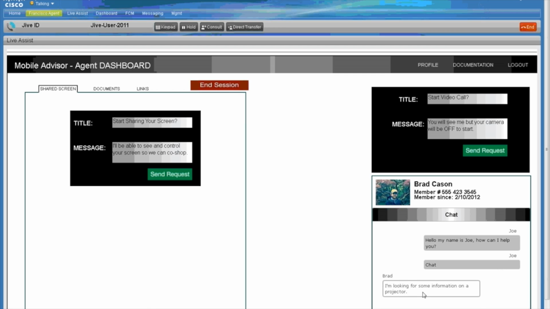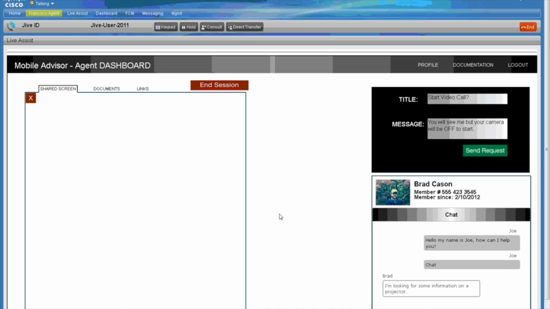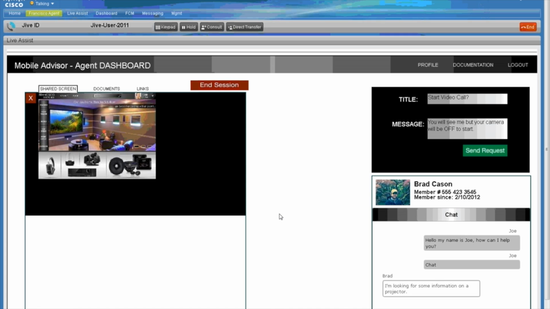I did that through this section of the screen here. If I press this button, which sends a request down to Brad, then if he accepts that request, I'll start getting an image of his screen. Once I get an image of his screen, as soon as he accepts it, then I can do things with this image. I can browse this image to other screen locations.